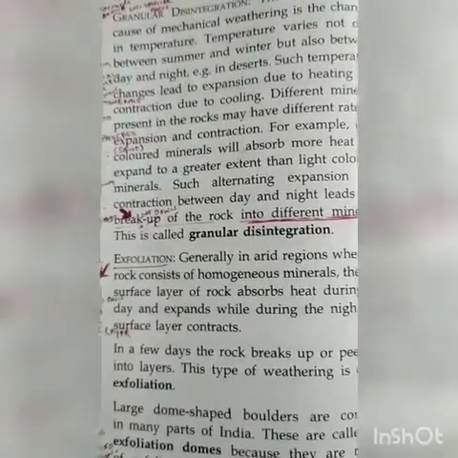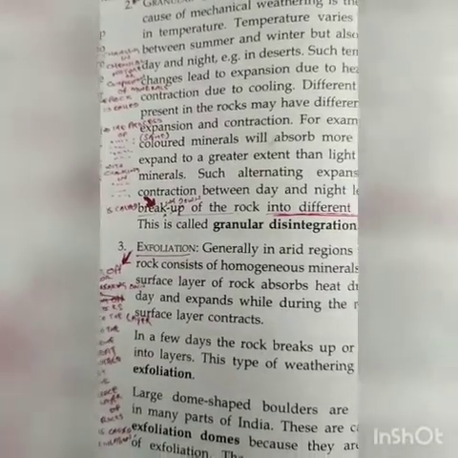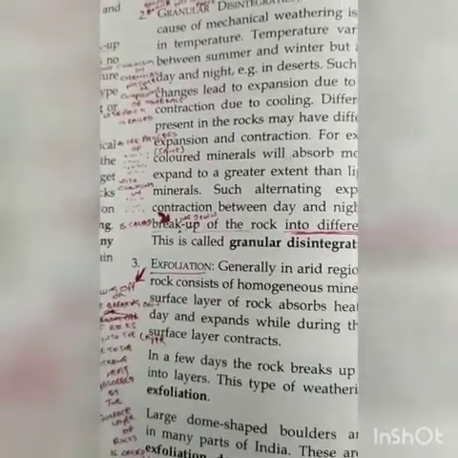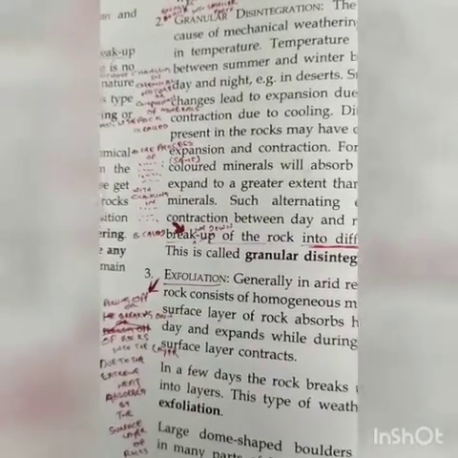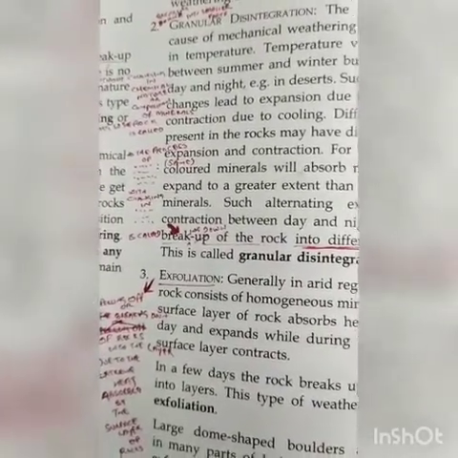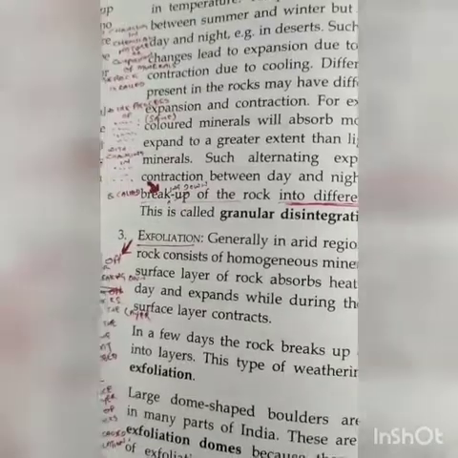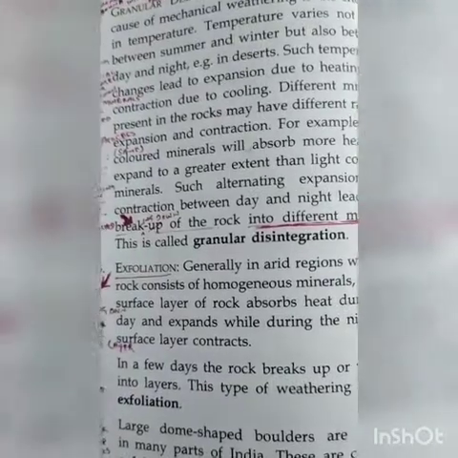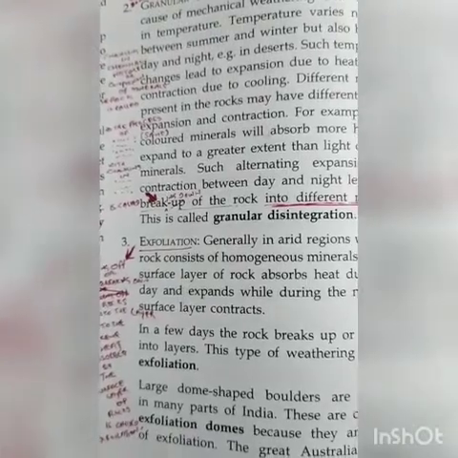If we talk about exfoliation, before understanding this term, think of the domestic onion. That onion consists of several layers. When we try to peel the onion, we take the layers of the onion out one by one. In the same way, if this happens in the weathering down of rocks, it is the same as the peeling of an onion, and that is an example of exfoliation.